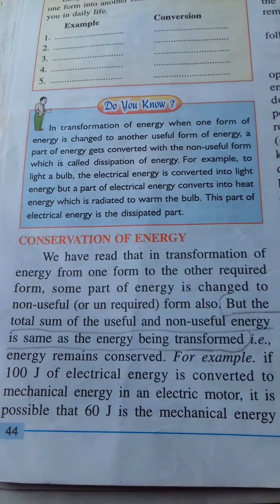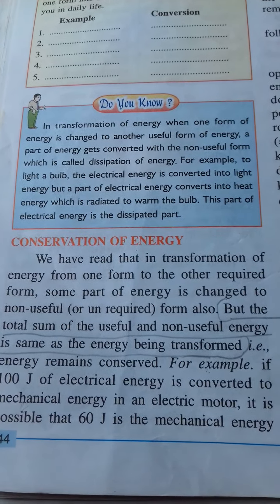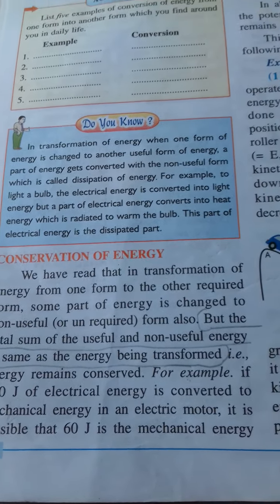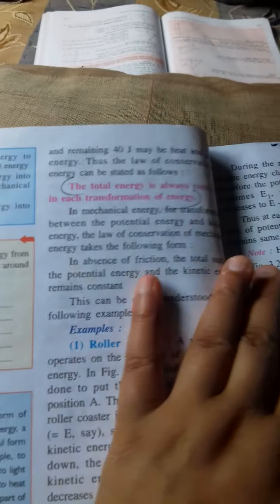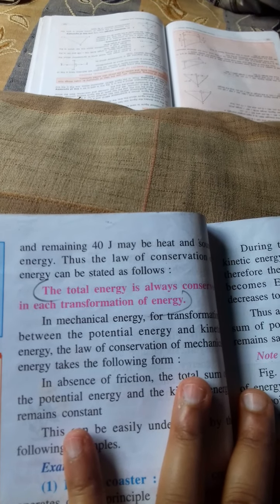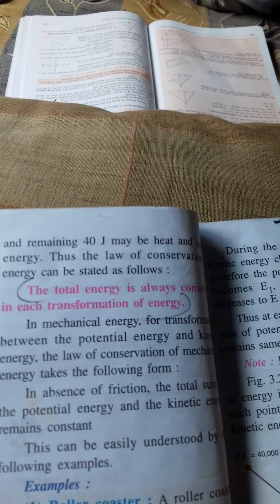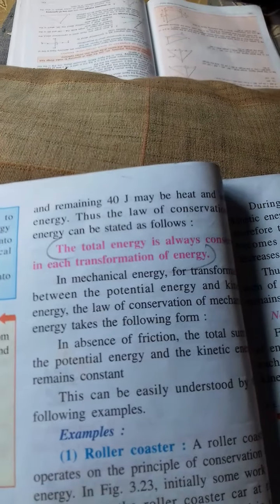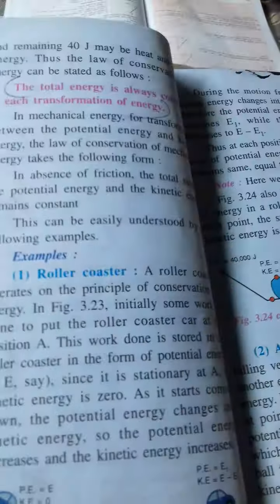It is converted into mechanical energy in an electric motor. It is possible that 60 joule is the mechanical energy and the remaining 40 joule may be heat and sound energy. Thus you can say that it is conserved. 60 plus 40, 100, and at the starting also we took 100 joule. So total energy is always conserved in each transformation of energy.